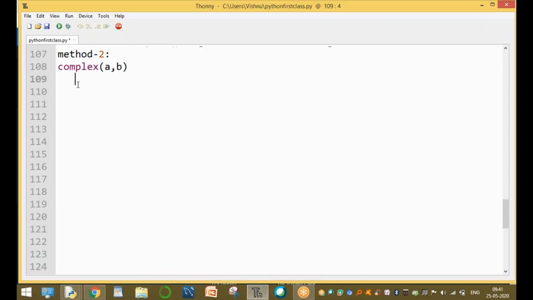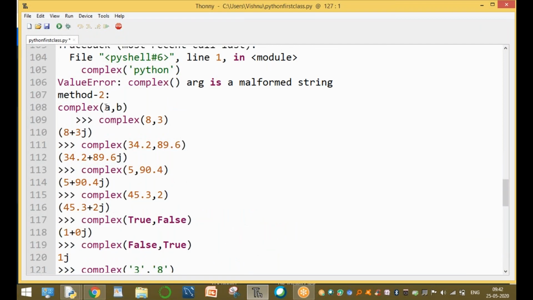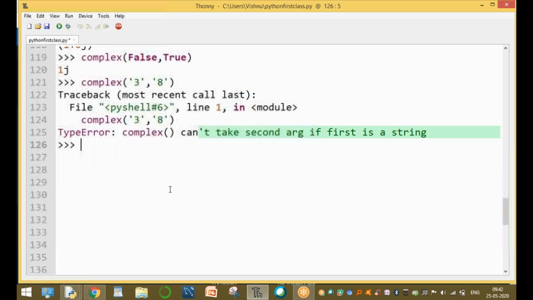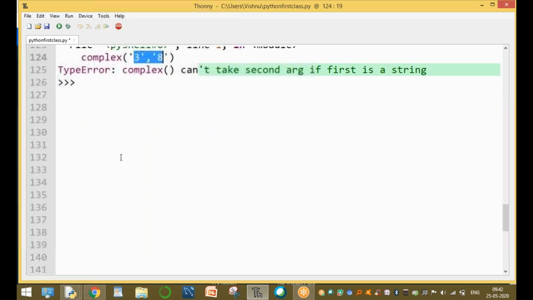Here we are passing the two arguments, A comma B, the second method. We are passing two values. First value integer, second value integer, this is the output. First value float, second value float, this is the output. First value integer, second float, this is the output, 45.3. First true, second false, output. False and true, output. Now we get a type error. It cannot take the second value. Why? Because both the arguments must be numeric. Strings are not allowed. Clear, guys? This is the complex type.